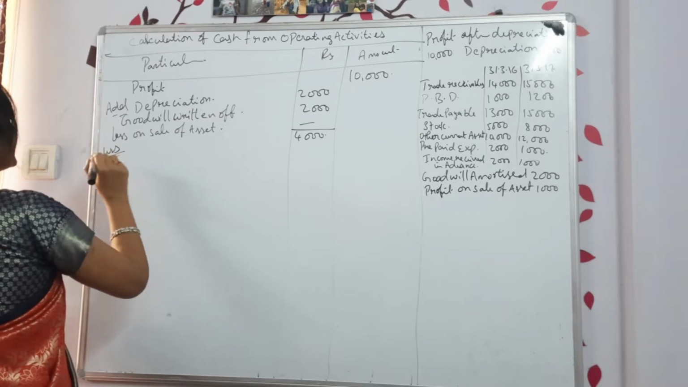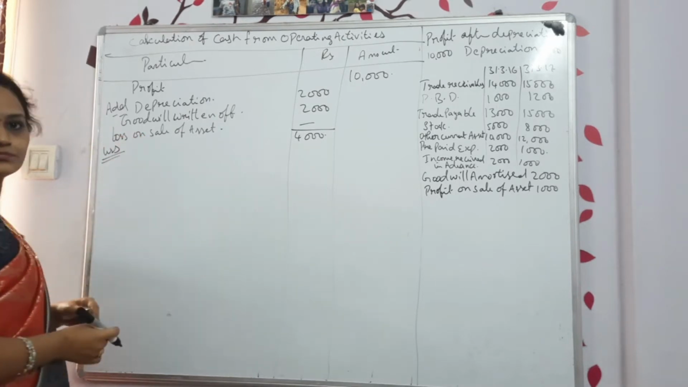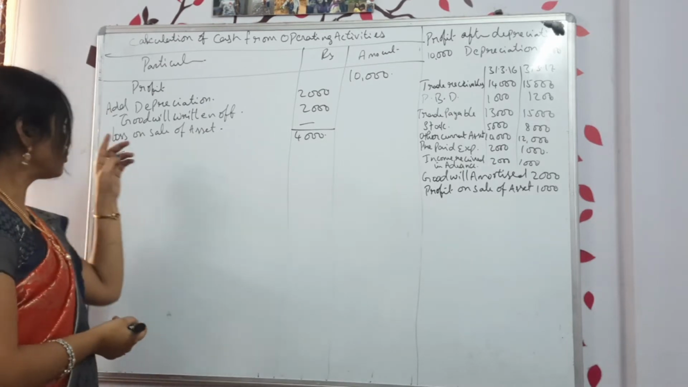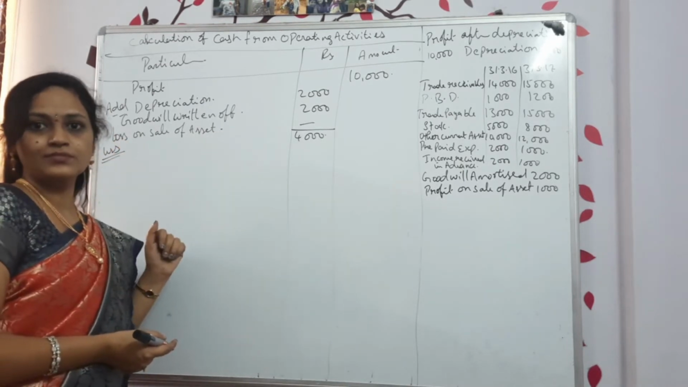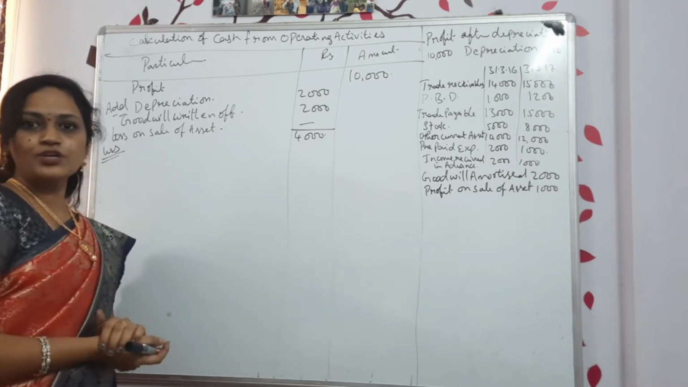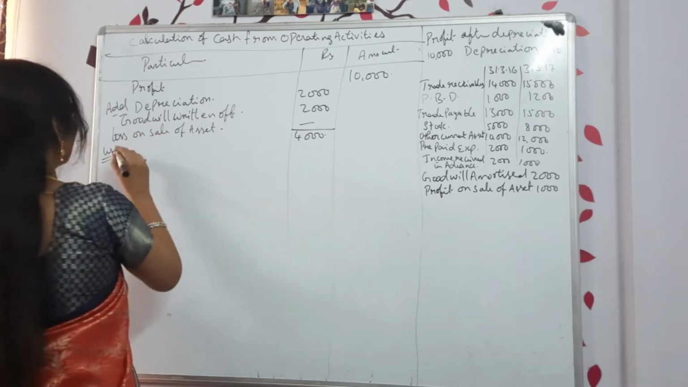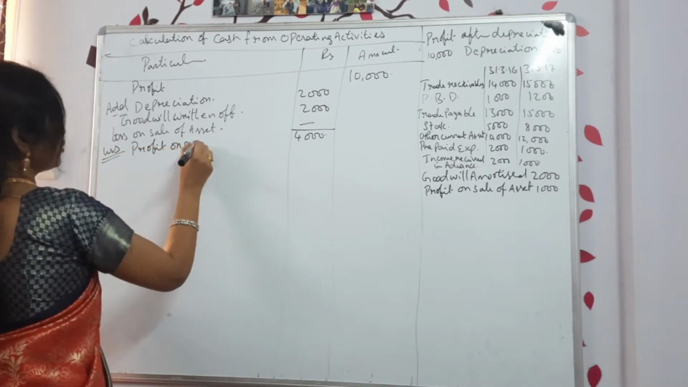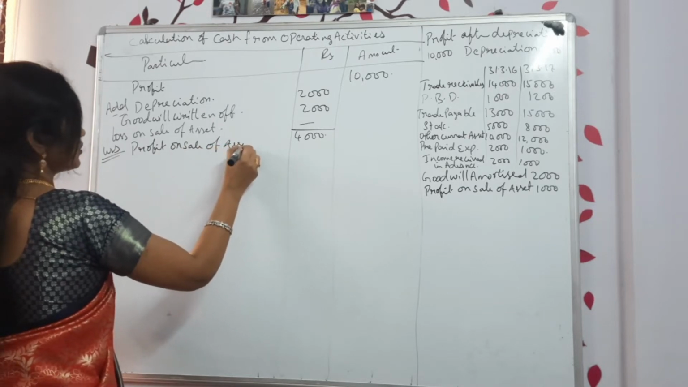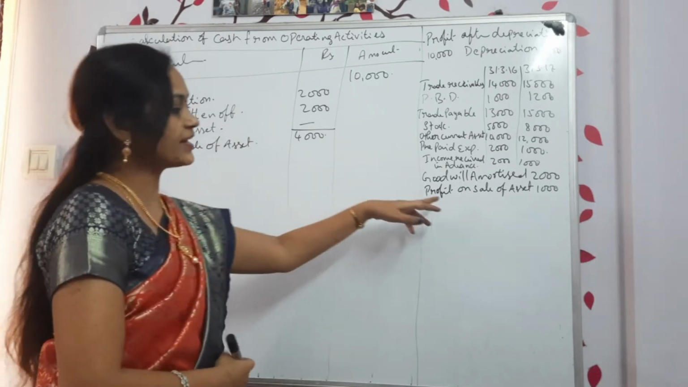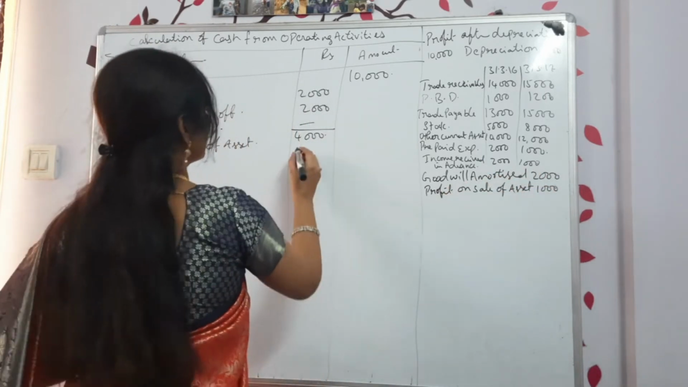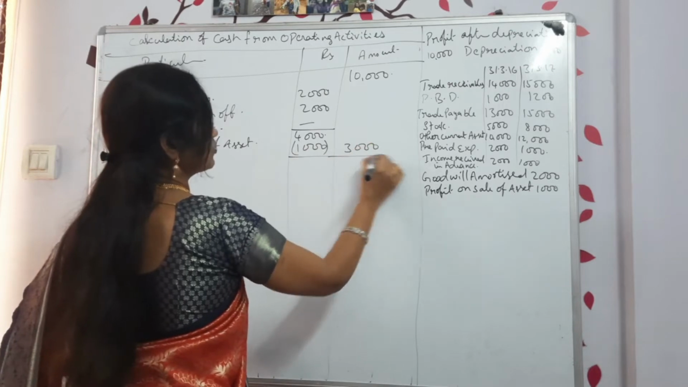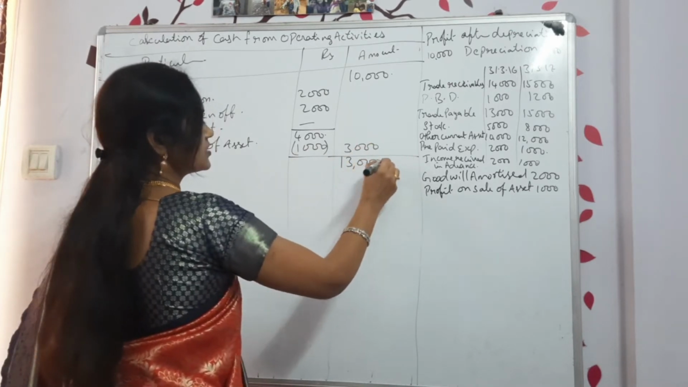Next one you are writing less. This is less, that means you are going to subtract. If you got loss on sale of asset, we are adding. If you got gain on sale of asset, you have to subtract. So write down profit or gain on sale of asset. If it is there, write down; if it is not there, you need not mention it. Here I have profit on sale of asset 1000, so I have put that in the bracket. So how much you will get? 3000. Then total 13,000. This is cash from operations.